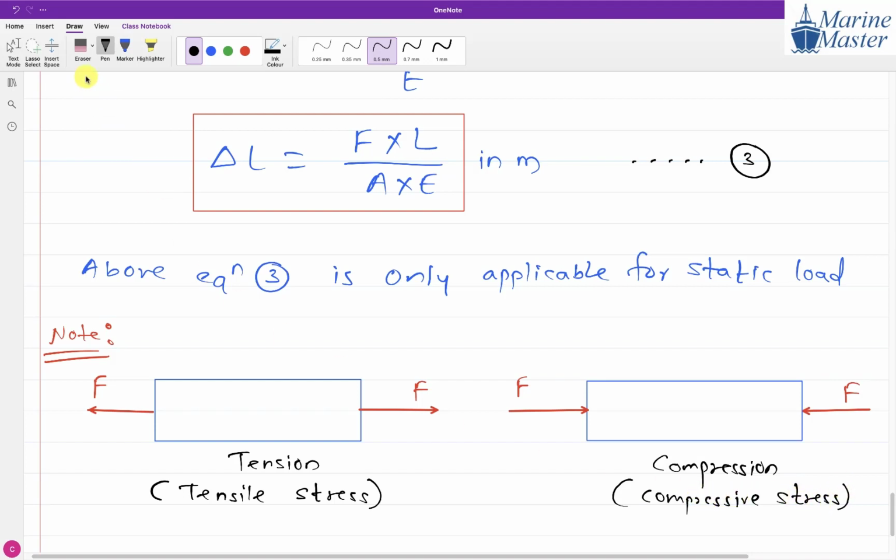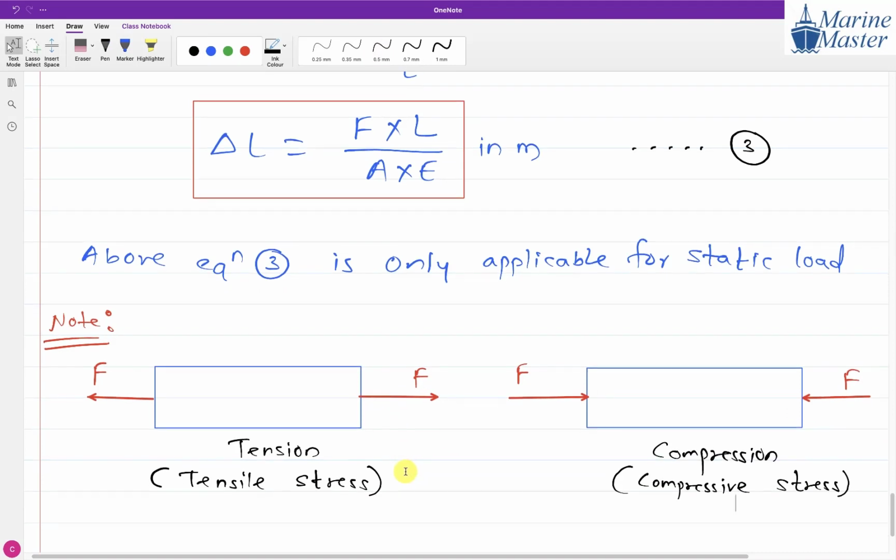Everyone getting my point? Try to understand the scenario, and the meaning of each and every word. So tensile stress or compressive stress. Please everyone write down this note properly. Always leave one line and then start writing the next point.